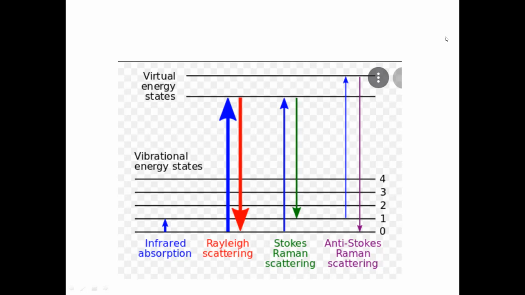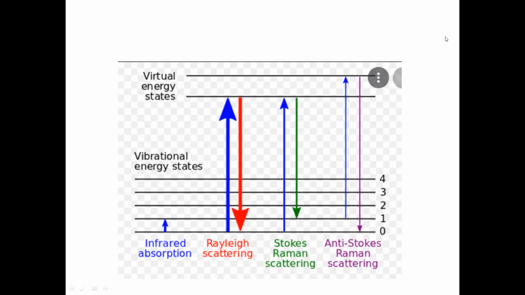Suppose a light ray strikes the surface, and the excitation or scattering starts from that surface and goes up to a high energy state, which is called the virtual energy state. Then again it comes back to the same position at the 0 level. This is called Rayleigh scattering.